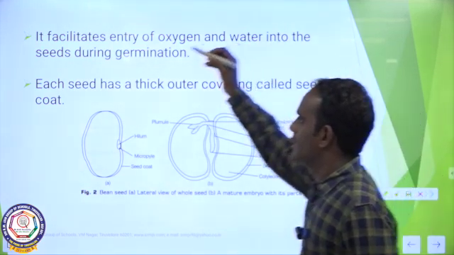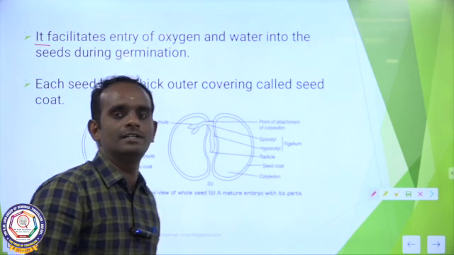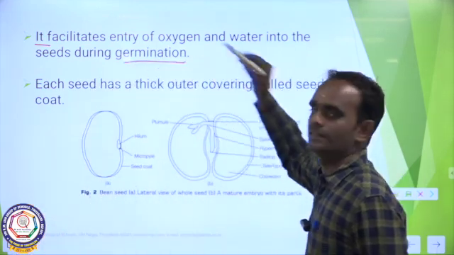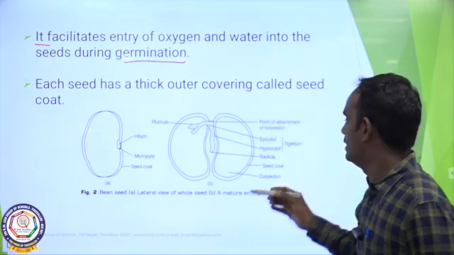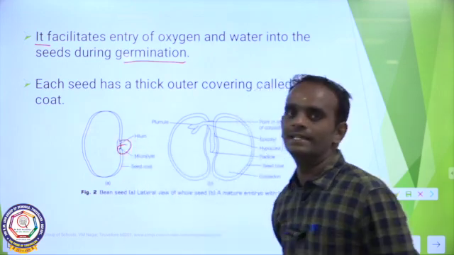Next, the micropyle facilitates the entry of oxygen and water into the seed during germination. This is the micropyle end.